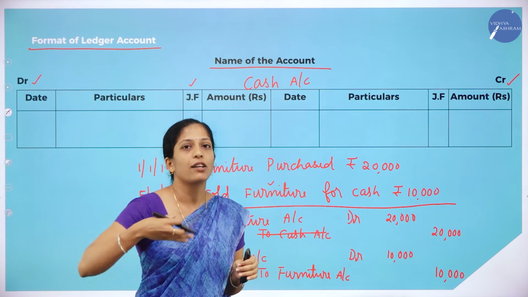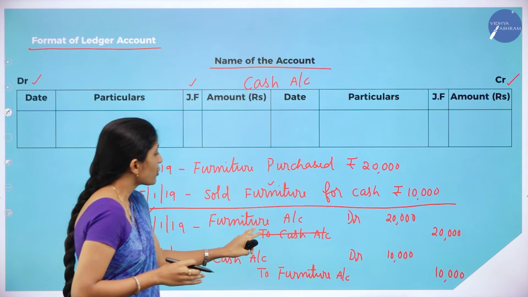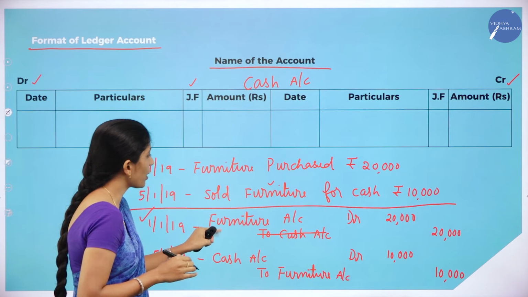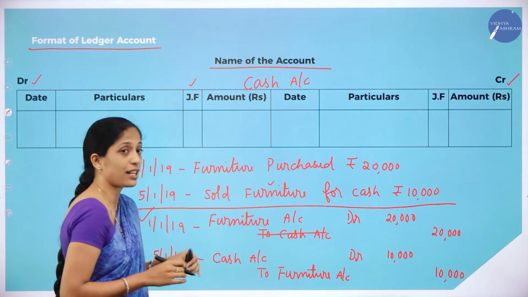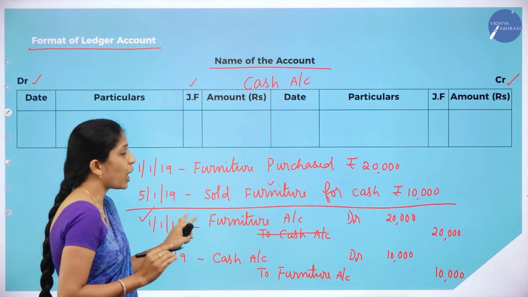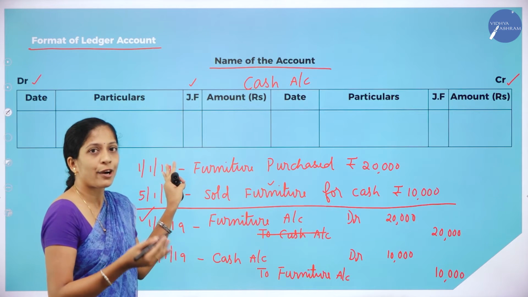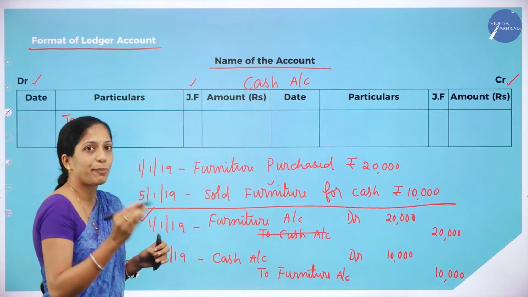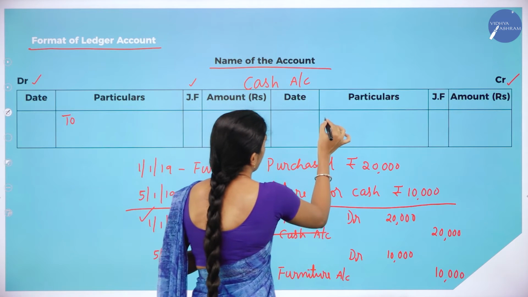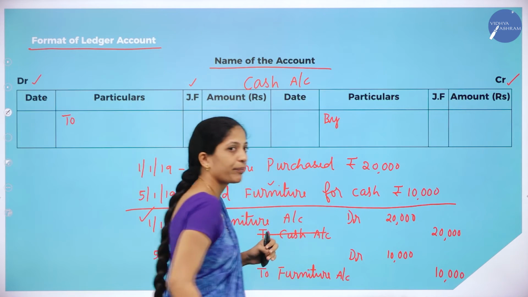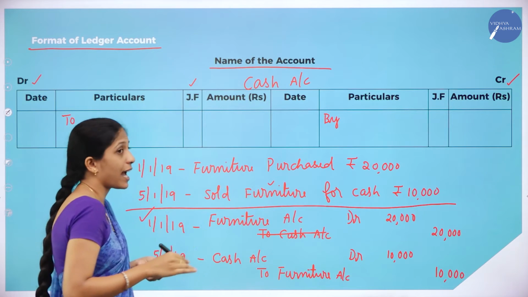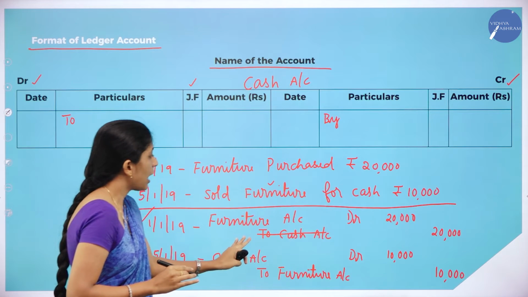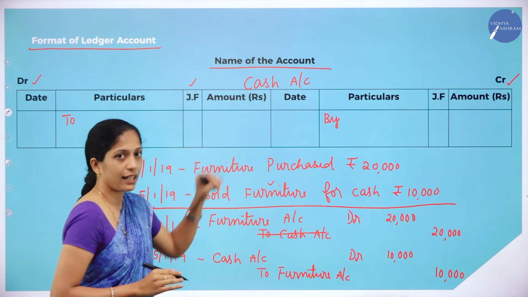I am just explaining in order to make you understand. Clear? So to cash account, we are not recording cash account here. Then what is the remaining account in the first transaction? That is furniture account. So always you will begin your debit side with "To", and always you will begin your credit side with "By". Clear? Now how to record this transaction in ledger?